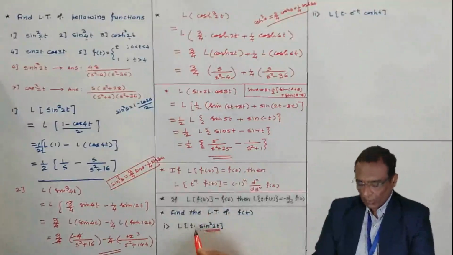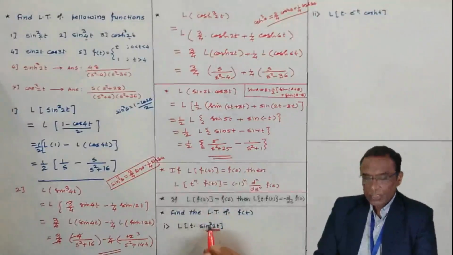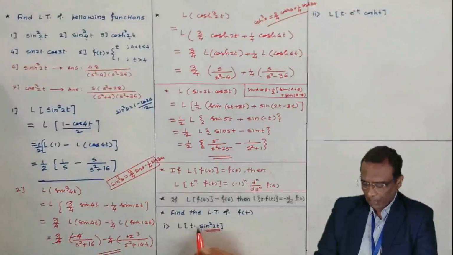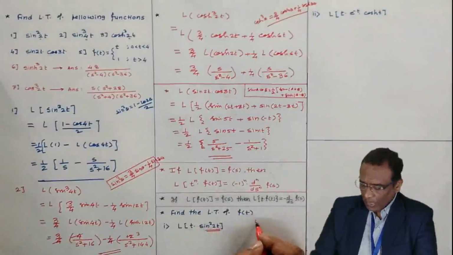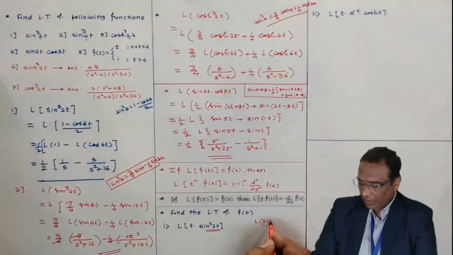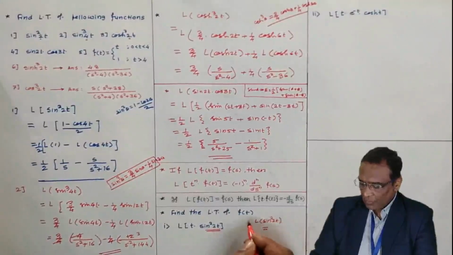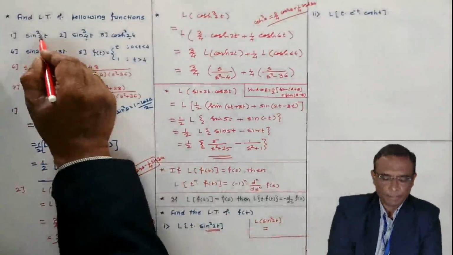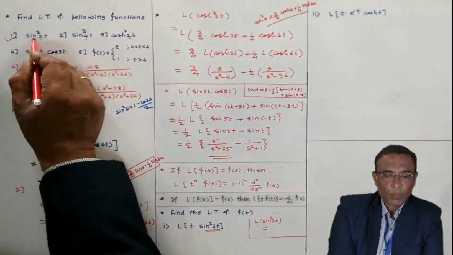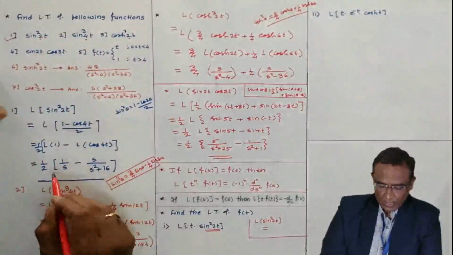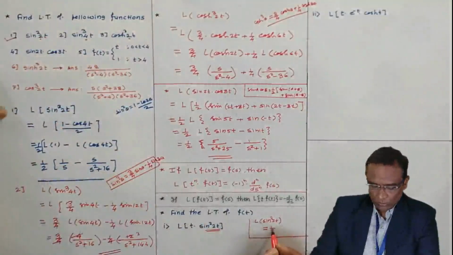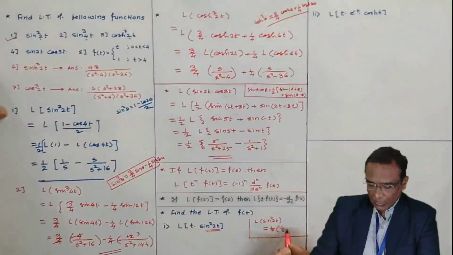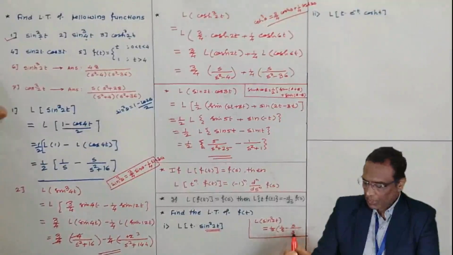Now what I am going to do: other than t we have the sin square 2t function, and t is there in the multiplication. The Laplace of sin square 2t we have already found here. Laplace of sin square 2t is 1 by 2 into (1 by s minus s by s square plus 16).